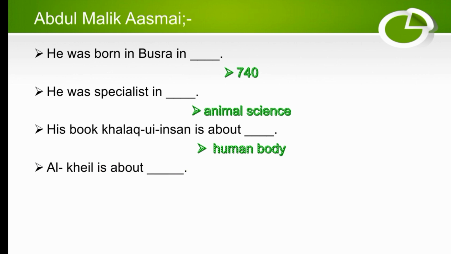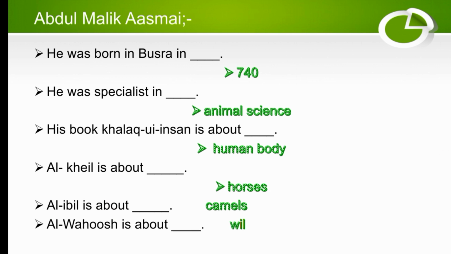Al-Khail is his another book, which is about horses. Al-Ibil is another famous book of Al-Asmai, which is written about what? About camels. Al-Ibil is about camels. Al-Wuhush is about dash, wild animals. Al-Wuhush is about wild animals. He died in dash. So he died in 828.